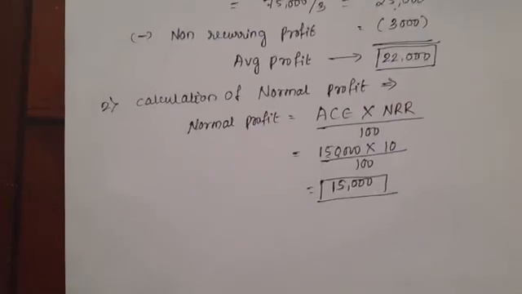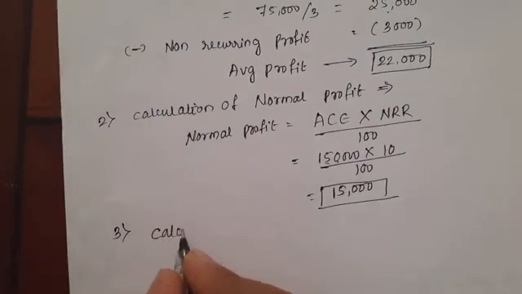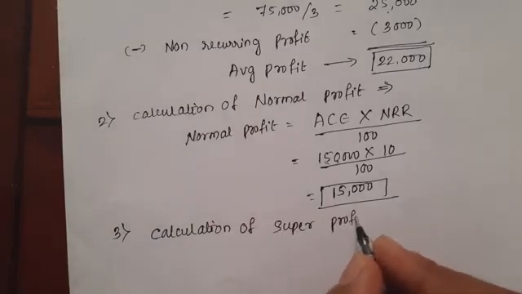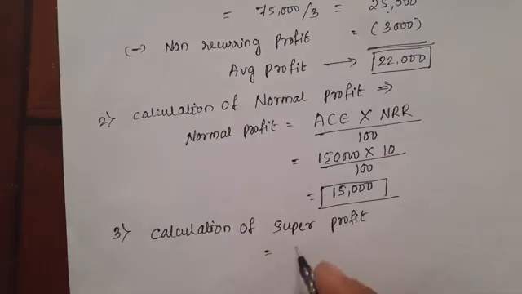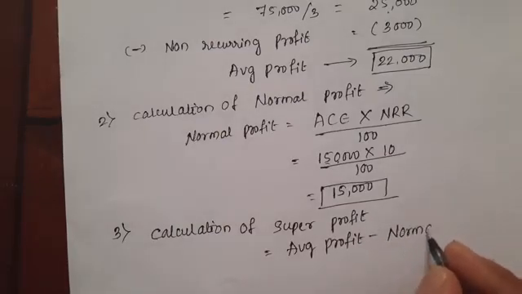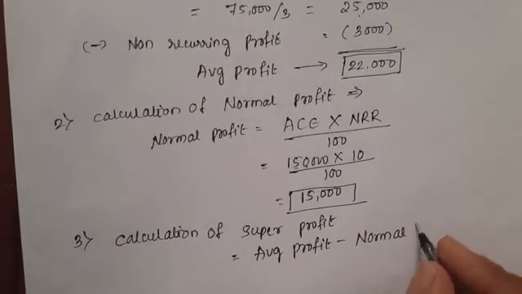Then the third step, calculation of super profit. Super profit equals average profit minus normal profit.